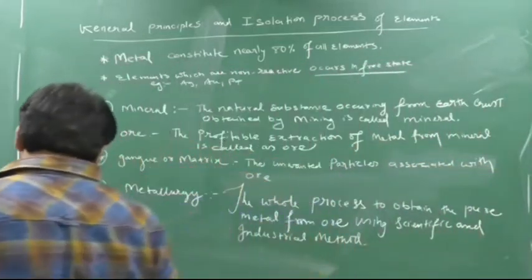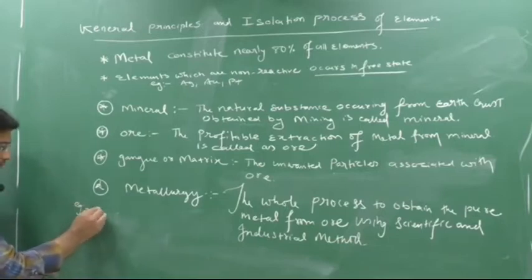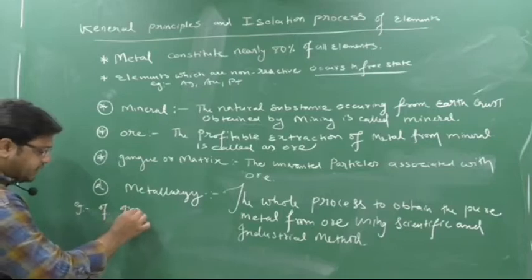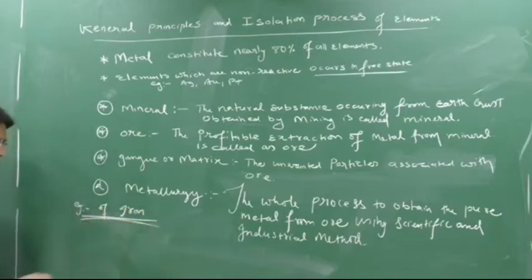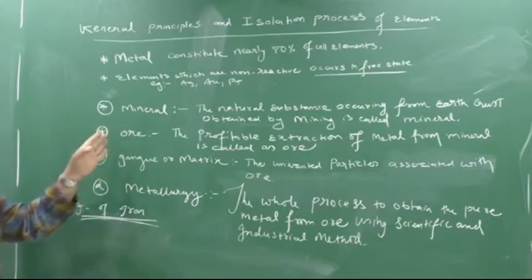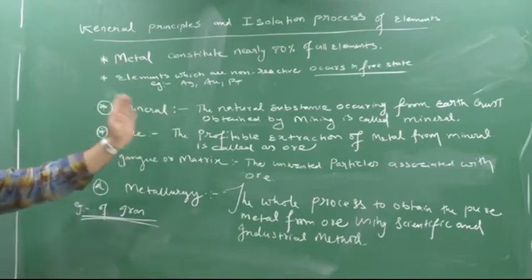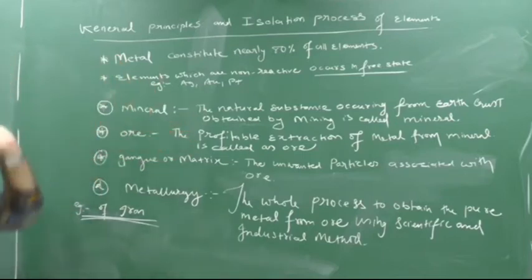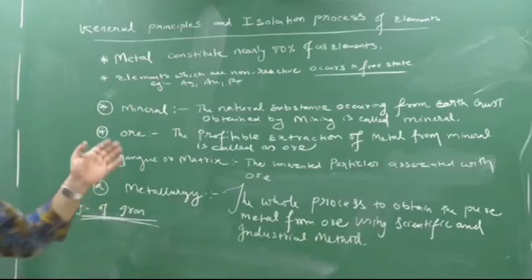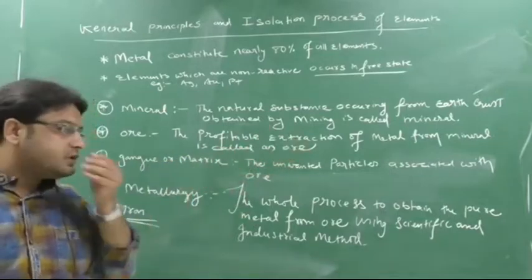I will take one example of iron. It's not difficult, it's very easy. Please focus here. I will tell the basic difference between mineral and ore. First, what do you mean by mineral? The natural substance occurring from the earth crust obtained by mining is called mineral. Now what do you mean by ore? The profitable extraction of metal from mineral is called ore.